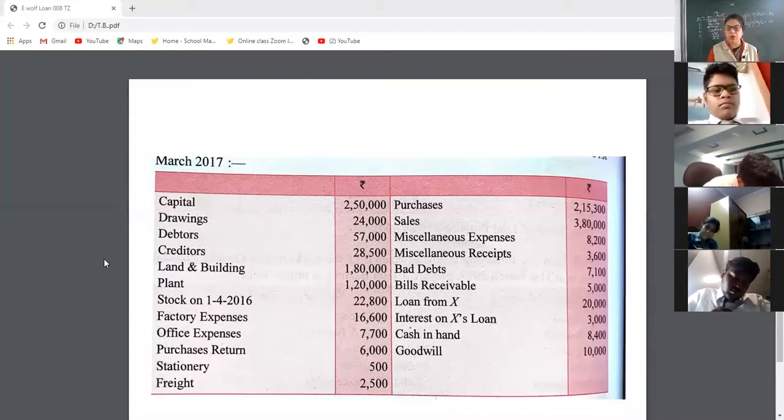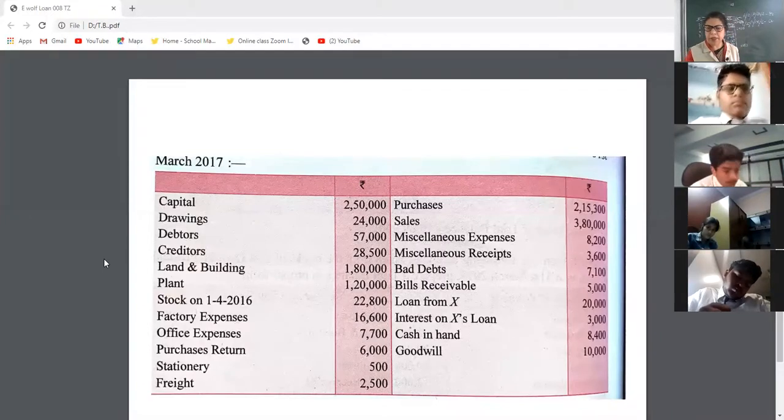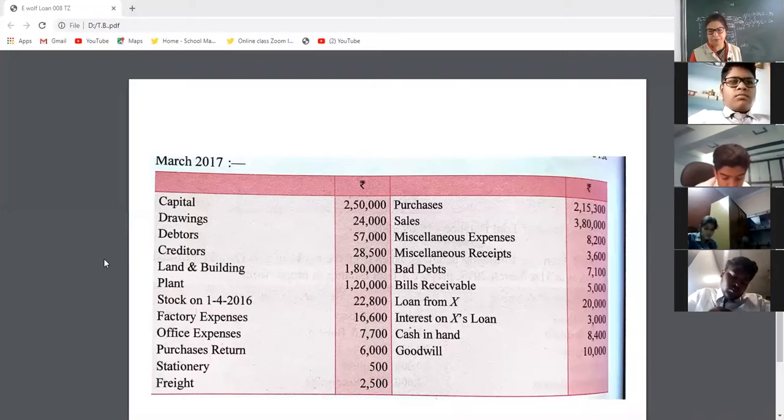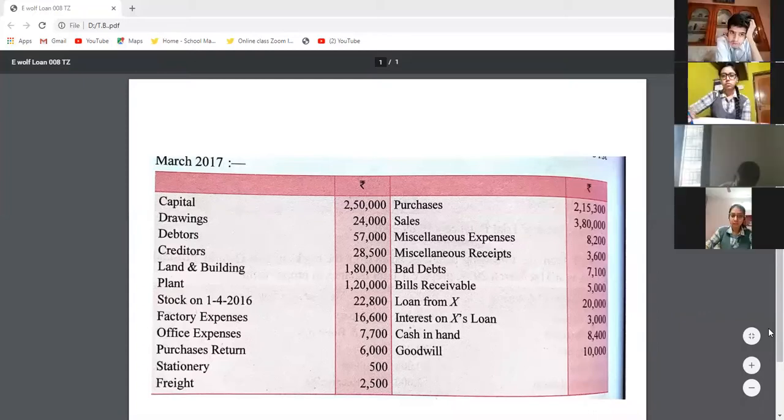I'm sure you all will be able to do it. Now purchase will be in debit, sales will be in credit, miscellaneous expenses in debit. Now miscellaneous receipt.